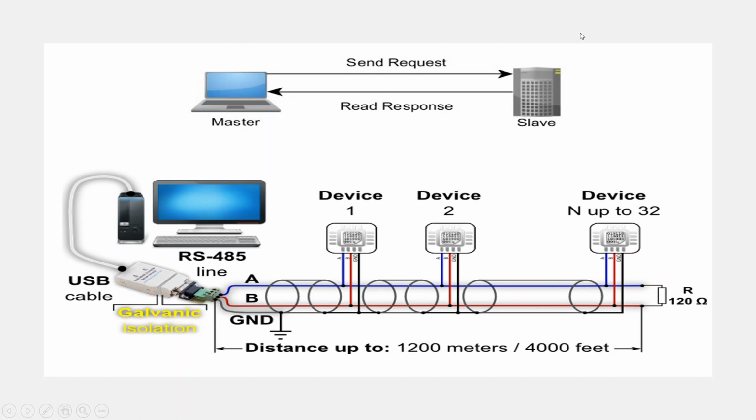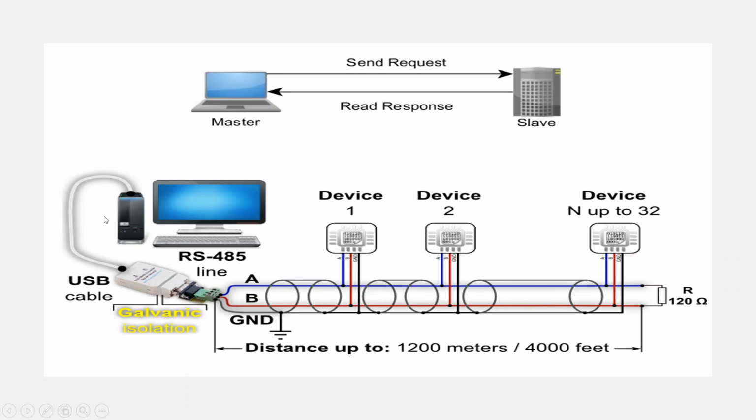This is a general structure of a Modbus protocol implementation, where we have one master which continuously sends requests to a slave, and depending on the request, the slave sends the response to the master. After each request, the slave responds, and that response is read by the master and the respective work is done by the master as per the program developed for that. Since this is 2-wire communication, also known as 3-wire communication if we consider the ground wire, on these wires we can connect nearly 32 slave devices on a single channel.